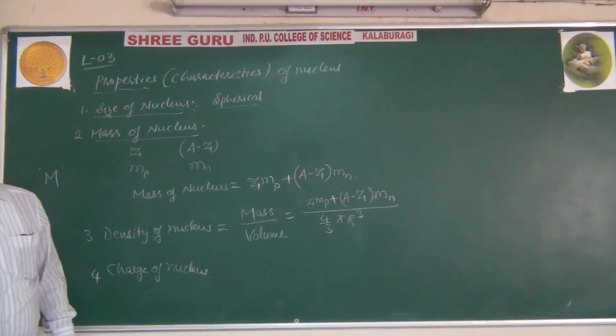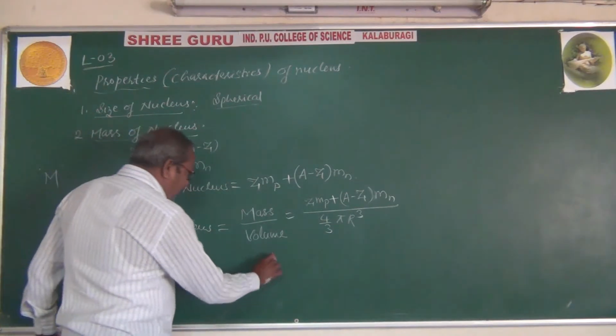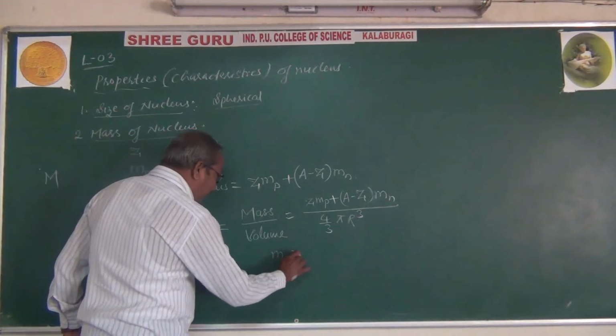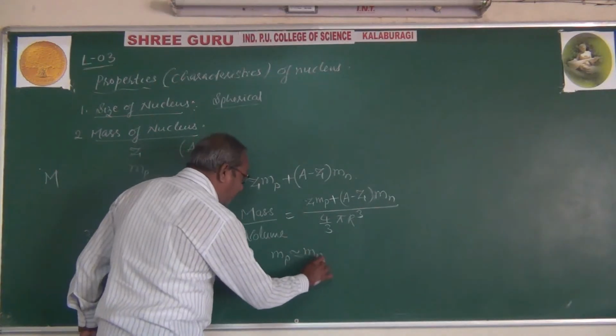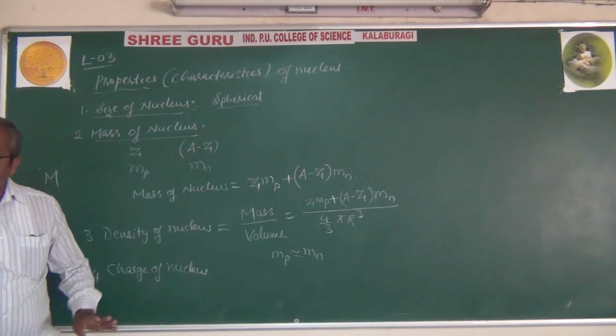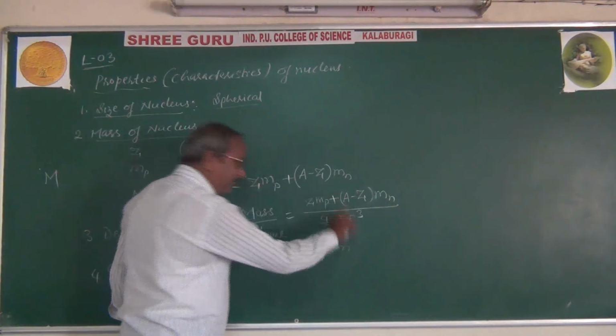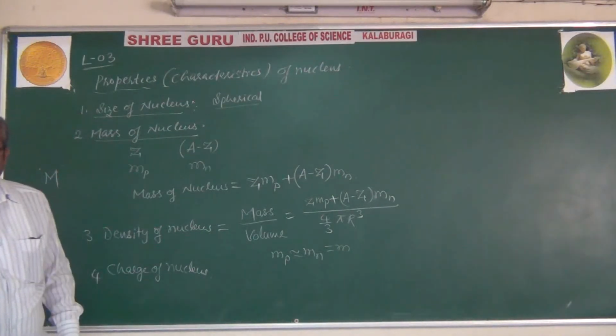As I told you now, the mass of the proton is nearly equal to the mass of the neutron, and we will take it as m.